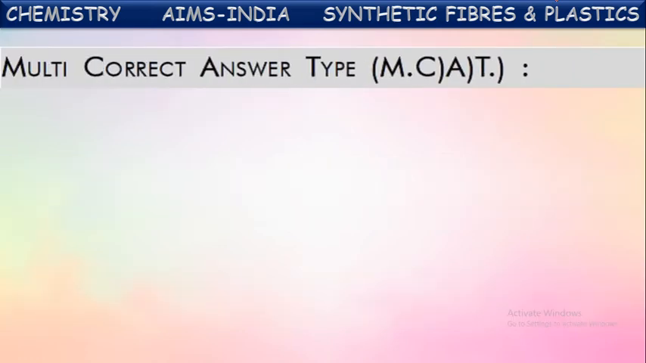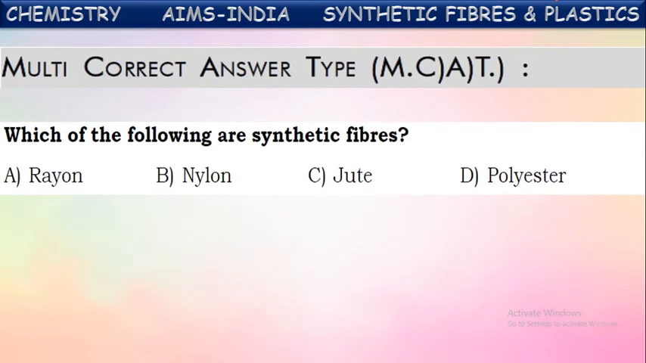Next, multi-correct answer type questions. Here there are some questions with 4 options. Out of 4, we may get 1 or more than 1 correct answers. So read the question and options carefully. Try to give all the correct answers. See the first one here.